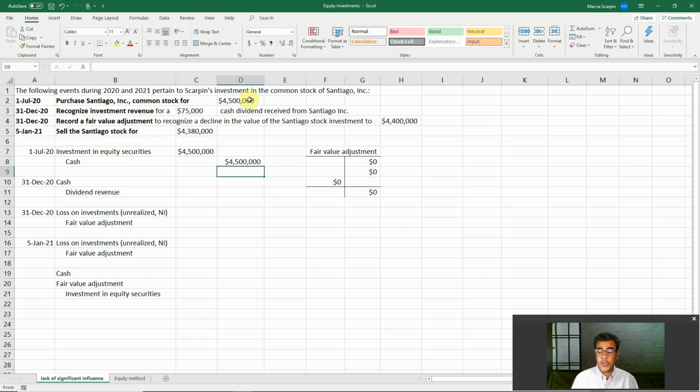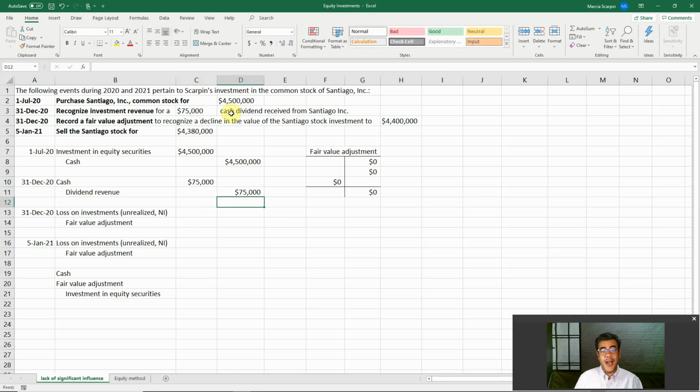So that is what we have. December 31st, we have dividends. So when we are talking about investment with lack of significant influence, dividends are revenue, just like any other revenue by cash. Debit cash, 75, credit dividend revenue, because it is a cash dividend.